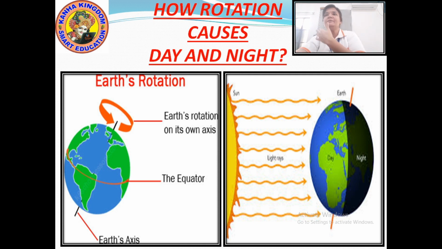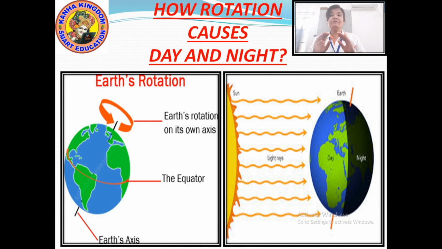Now in the second picture you can see how does day and night occur when the earth rotates. You can see the axis passing through the earth. Okay, the earth rotates on that axis, and the part which comes in front of the sun, because the whole of the earth cannot get sunlight at one time.